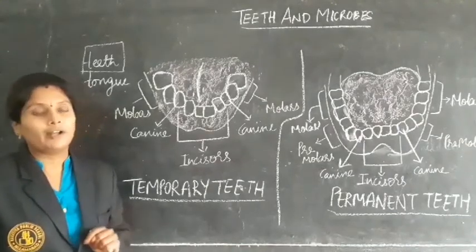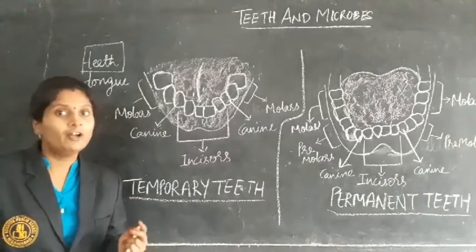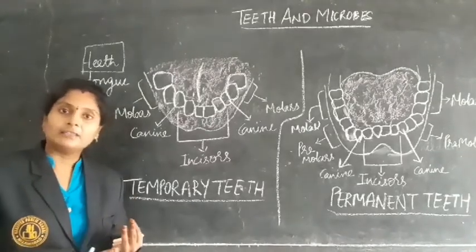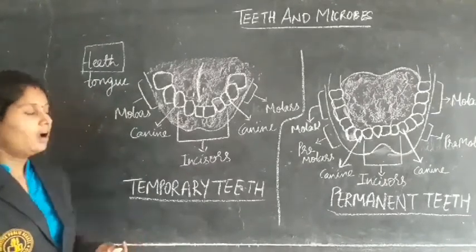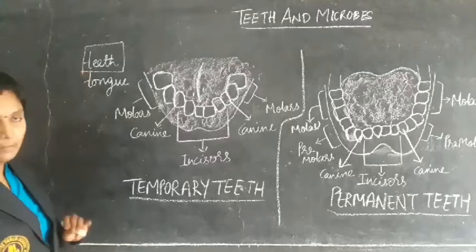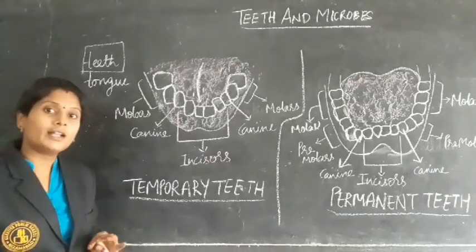On the tongue we have taste buds which help us to know different kinds of taste like spicy, sweet, sour, bitter, etc. In this way the tongue helps us. In what way are teeth helping us?